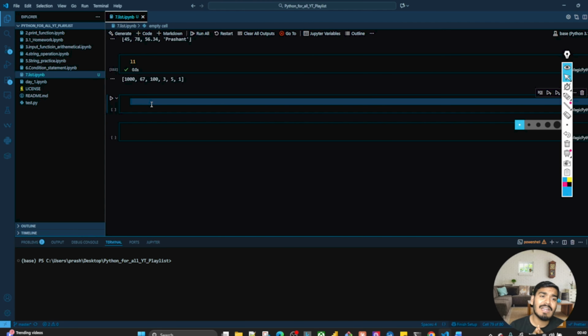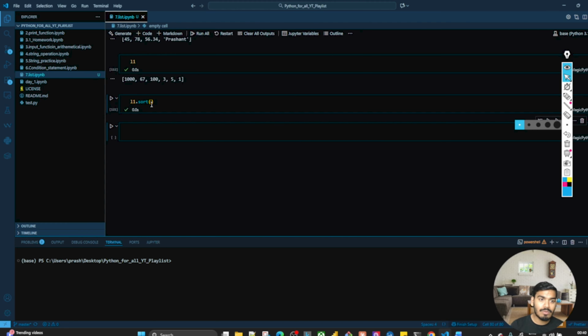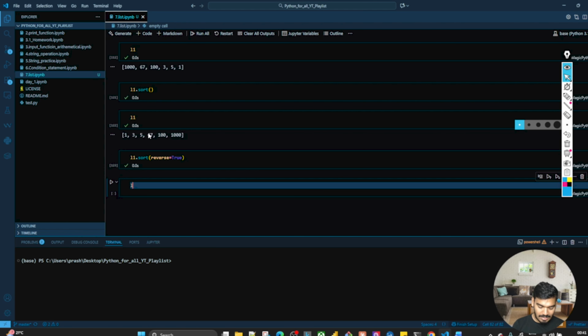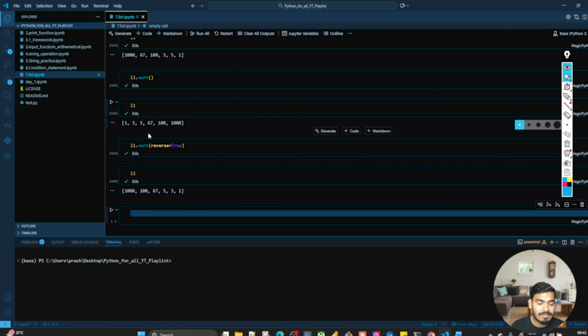Now we'll try to understand how we can arrange the data of the list into ascending or descending. So let's say I have this L1, right? So I will write L1.sort() and it will change that into ascending order. So let's say L1, and it is 1 to 1000. If you want to change to descending order, then L1.sort with reverse equal to True. And if you print L1, you will have this.